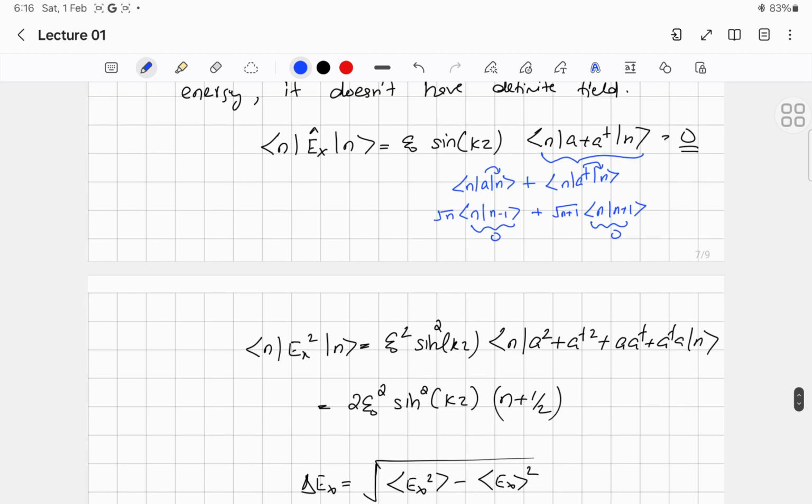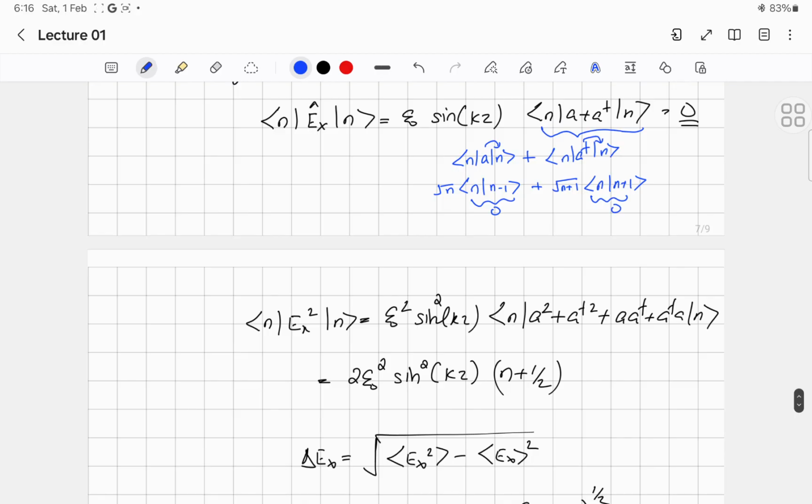But for the expectation value of the square of the electric field, I am leaving it to you to calculate. Basically we have to calculate the expectation value of a plus a dagger, whole square, and there will be 4 terms. Since a and a dagger are non-commuting operators, you have to take all the possibilities: a square, a dagger square, a dagger a, and a a dagger. If you calculate this quantity, you will get it equal to 2 E0 square sine square times n plus half.